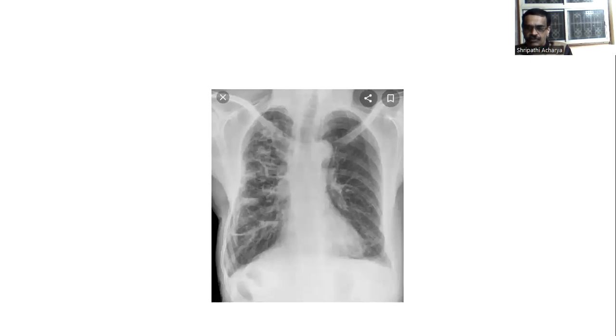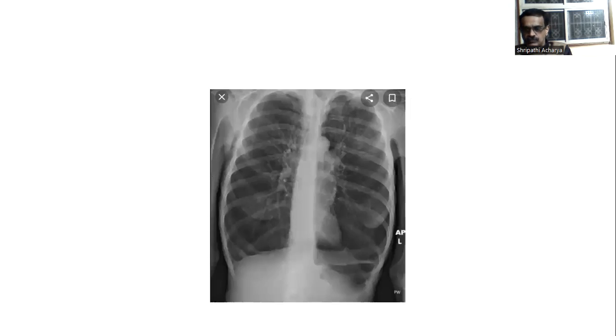This is another case of bronchial asthma. You can see bronchovascular markings are prominent, hilar shadows are prominent. This is a case of emphysema. Emphysema findings are increased intercostal space.